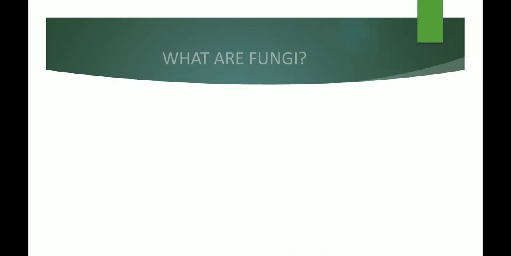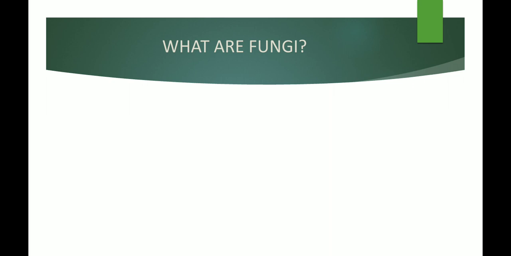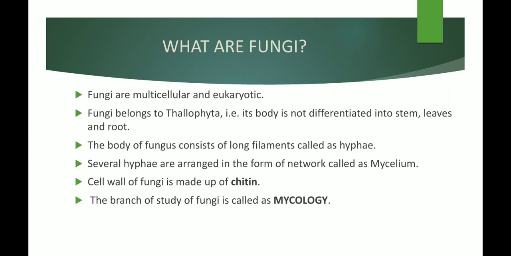So let us see the first one, what are fungi? In the previous chapter we have already learned what fungi are. Fungi are unicellular or multicellular, that is, they are either single-celled or multi-celled organisms, and they are eukaryotic. Eukaryotic means the nucleus is surrounded by a well-defined nuclear membrane. So all the fungi come under eukaryotic.